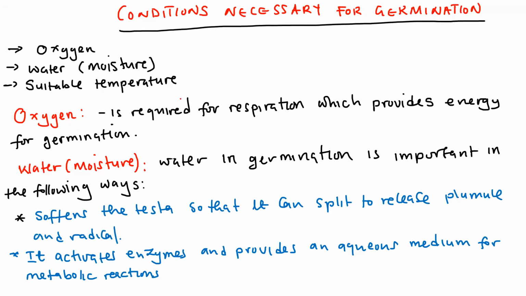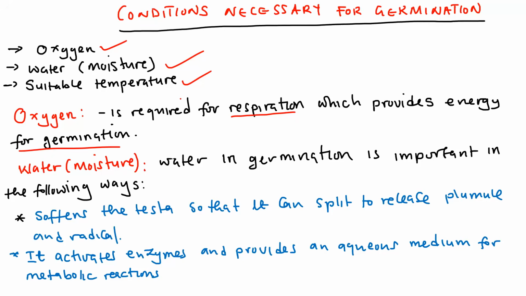Let us have a look at this part now. What are the conditions necessary for germination? For germination to occur, what are the conditions necessary? So, the conditions necessary for germination are oxygen, water, and suitable temperature. Now, how do these play an important role in germination? So, oxygen is required for respiration. Oxygen is required for what? Respiration. And this provides the energy for germination.